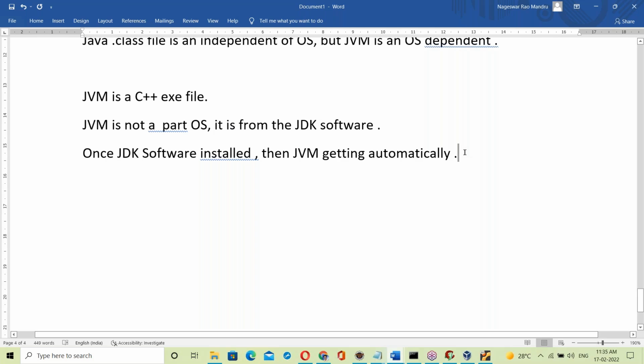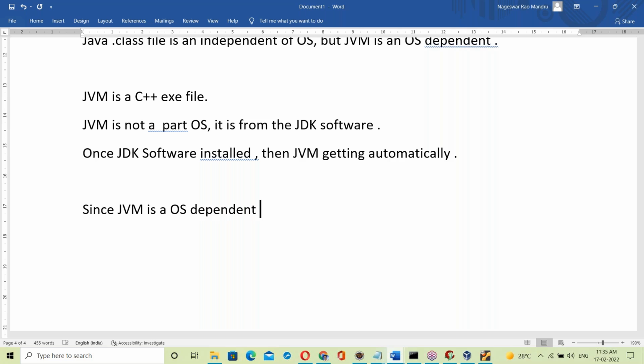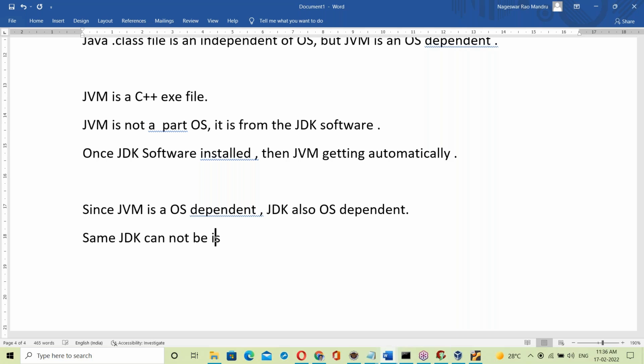The same JDK cannot be installed on different operating systems.